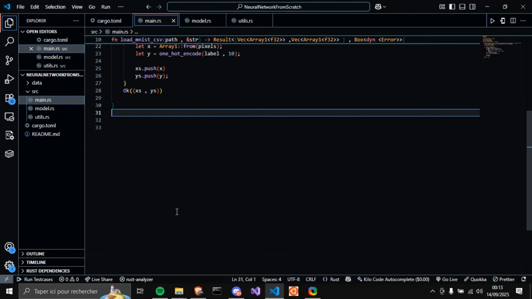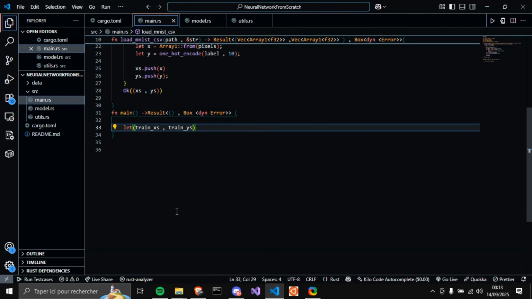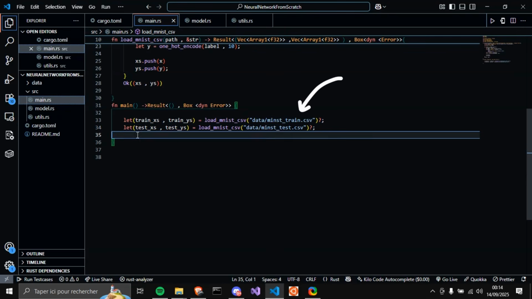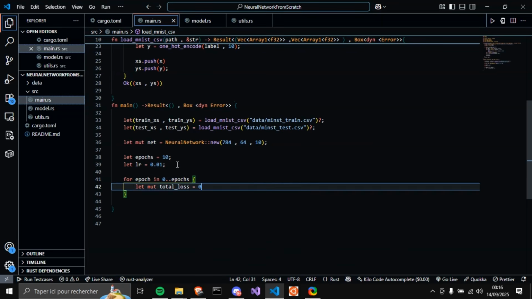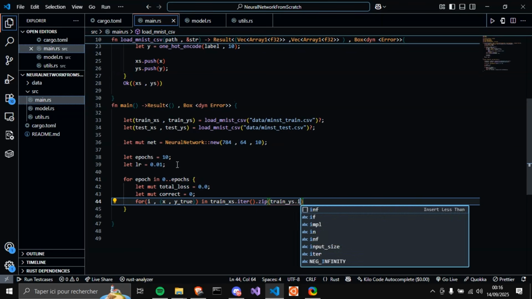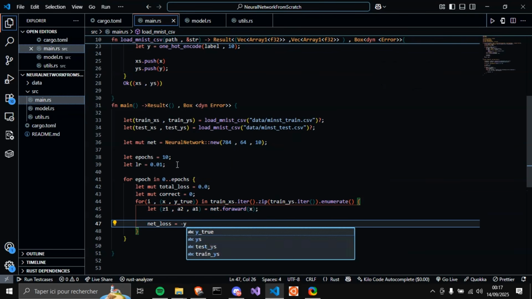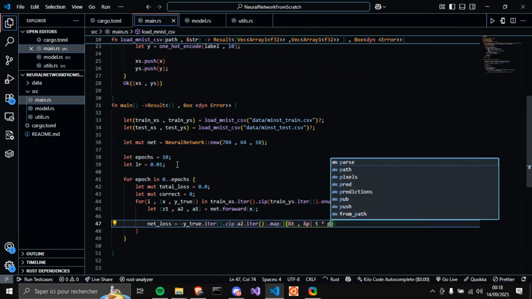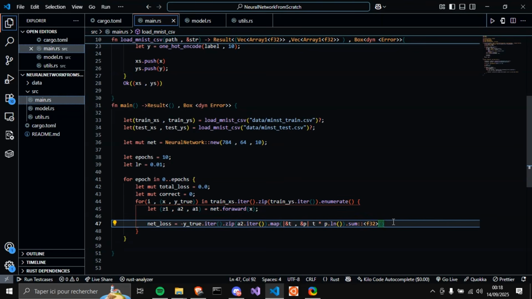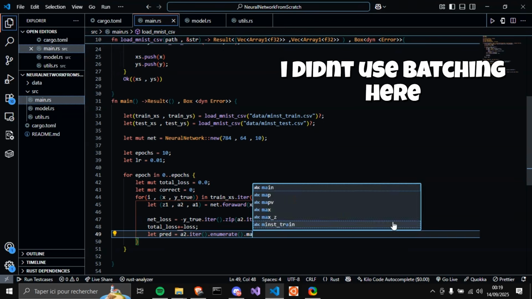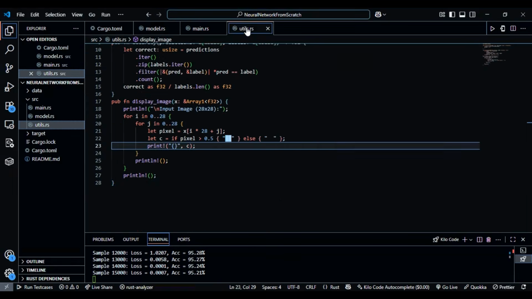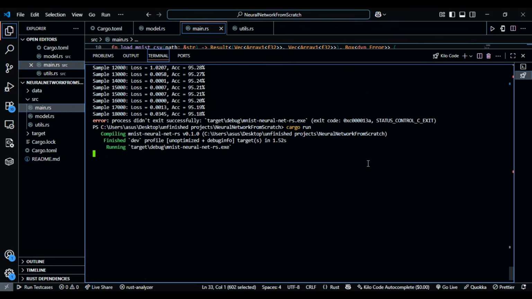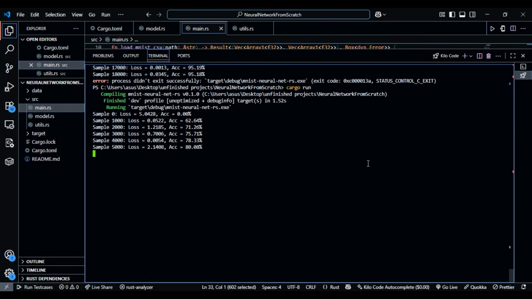Finally, the main function orchestrates the entire training and evaluation pipeline. It begins by loading the training and test datasets from the respective CSV files. A neural net instance is initialized with specified layer sizes, which is 784 for the input, 64 for the hidden, and 10 for the output. Hyperparameters such as number of epochs, learning rate, and batch size are defined. Training then proceeds for a fixed number of epochs with loss and accuracy tracked per sample. After training, the model is evaluated on the test set. All operations are wrapped in a result type to propagate any possible errors.